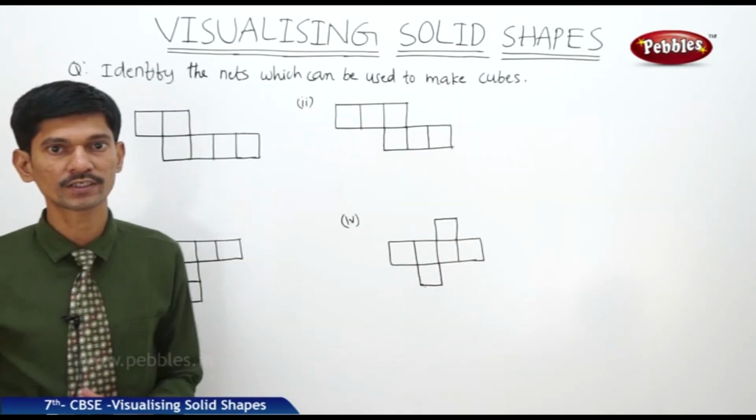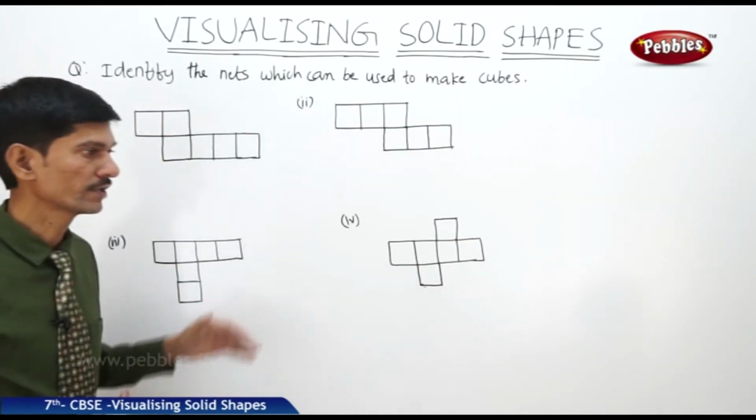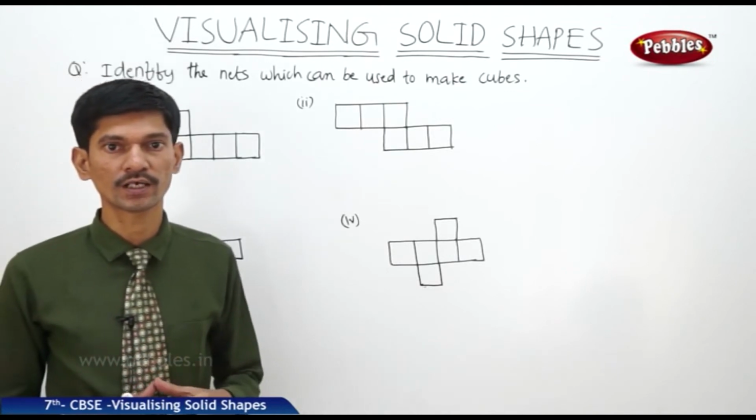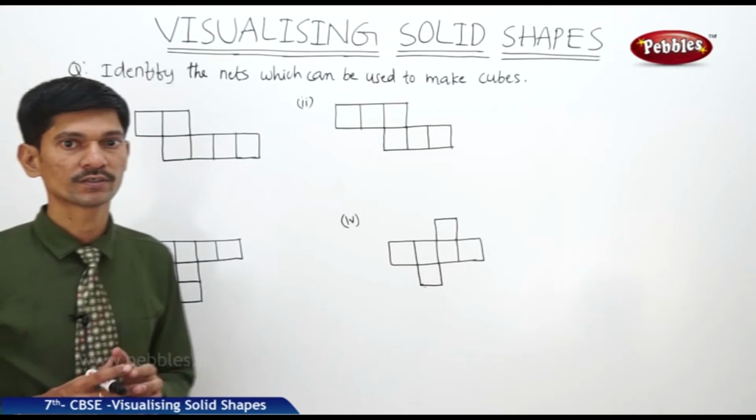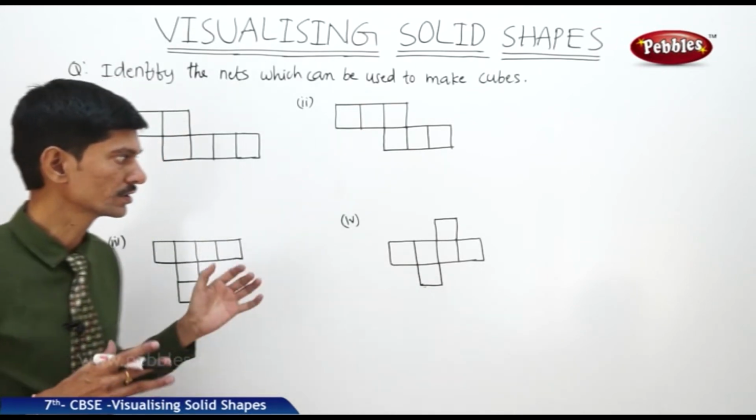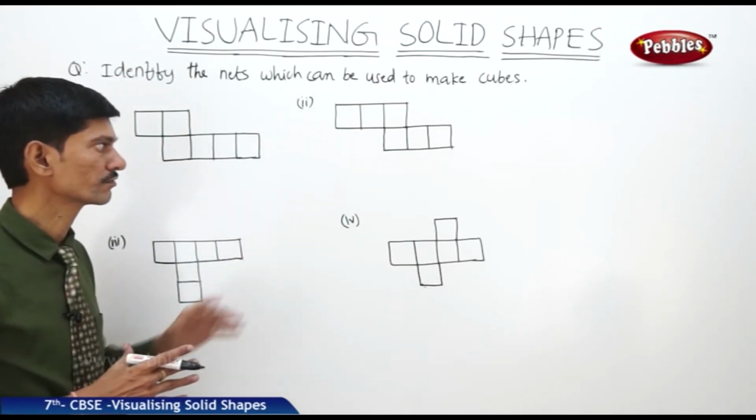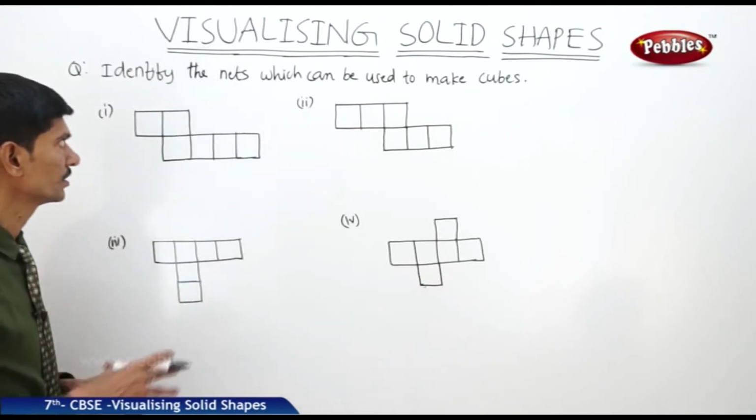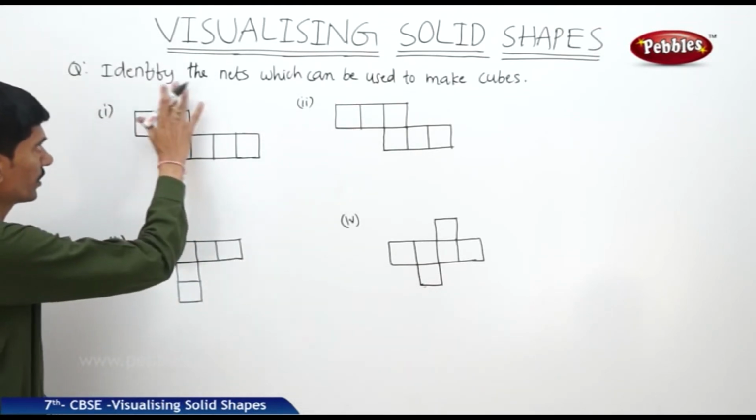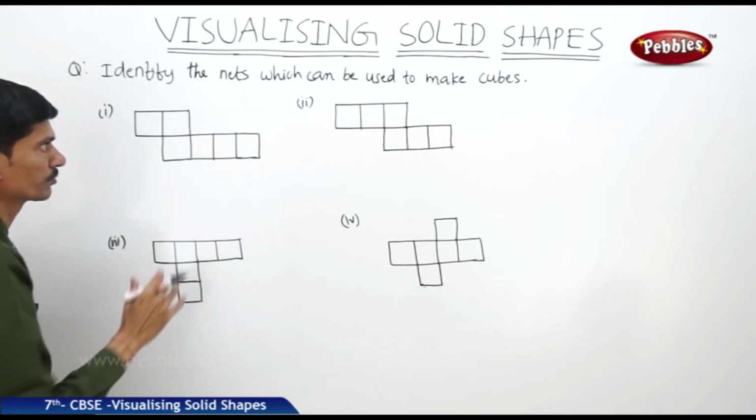So far we have discussed what are the plane figures and what are the solid shapes and the vertices, edges and faces of a solid shape, and we have also discussed what is the net of the solid shapes. Now let us do a few problems regarding all these topics. Now the first question, identify the nets which can be used to make cubes.